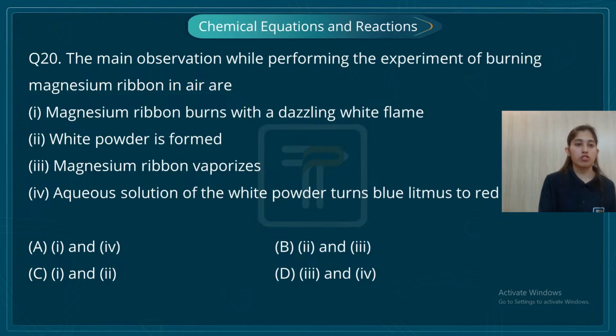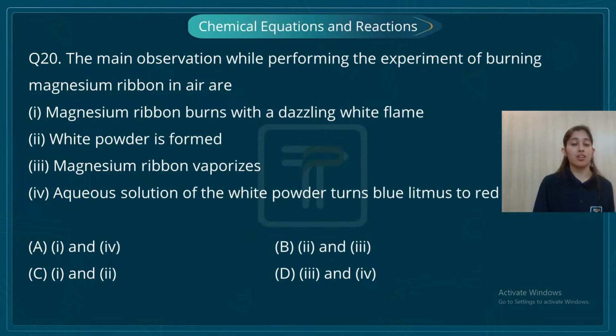Okay. Next question. The main observation while performing the experiment of burning magnesium ribbon in air. Now we all know what happens when magnesium ribbon is burnt in the presence of air. The magnesium ribbon burns with a dazzling white flame. Correct. A white powder is formed. Correct. Magnesium ribbon vaporizes. No, magnesium ribbon does not vaporize. Aqueous solution of white powder turns blue litmus to red. I know that when magnesium ribbon burns in air, the magnesium oxide which is going to form is basic in nature. So again, students, you need to have the knowledge of acids, bases and salts also here.